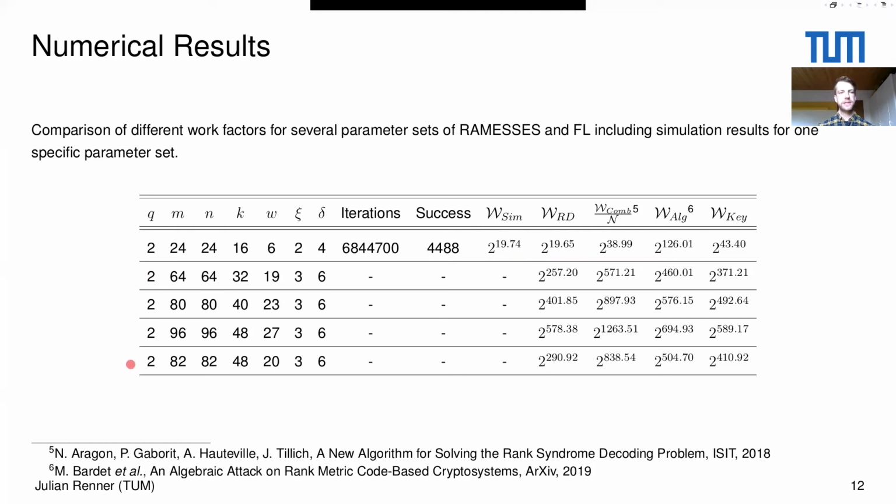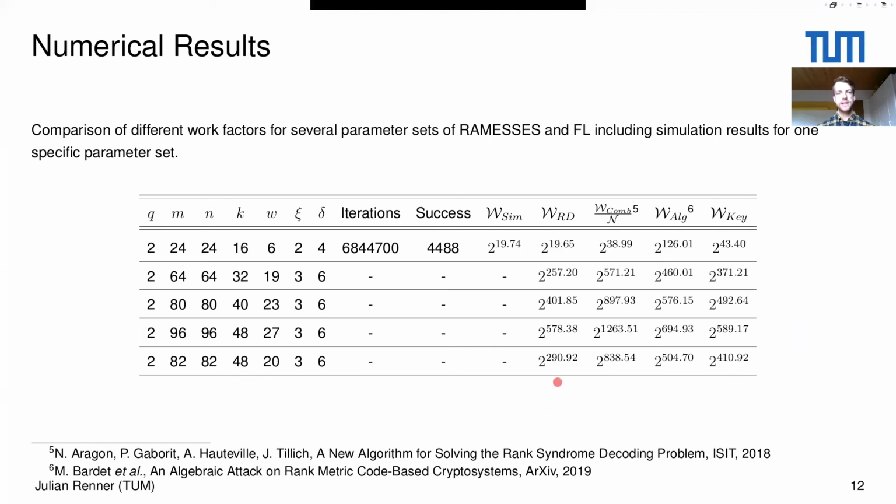Then in the other rows, you can see parameters which were proposed in crypto systems. And what we did is that we compared our estimation with a generic decoder based on combinatorics, an algebraic generic decoder, and a different approach, which I call here W-key. Here, what we do is that we simply apply a key equation-based decoder on the problem instance. Then in the decoder, at a certain point, we are ending up with an underdetermined system of equations. And we have to go through the solution space to find a valid solution. And since the solution space is pretty large, we get pretty large work factors.